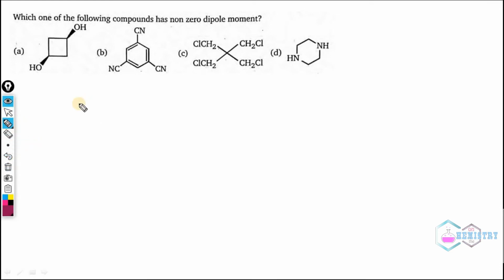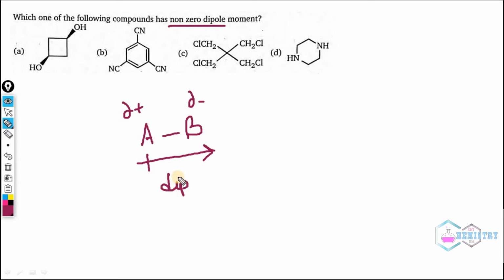This one, so it has a non-zero dipole moment. Now how is dipole moment generated? If there is a polar bond like this, this has a delta negative and this is a delta positive structure, a moment occurs from the delta positive to the delta negative center. This is called dipole moment.